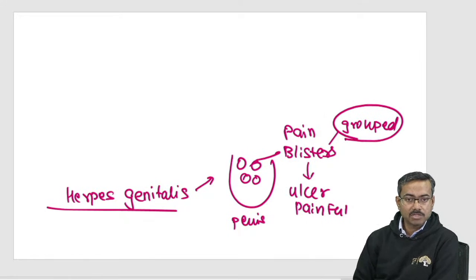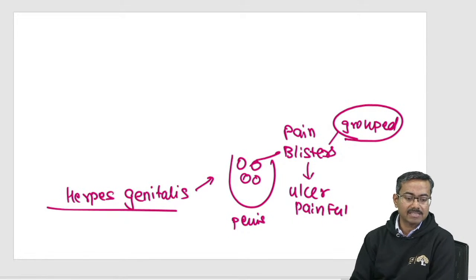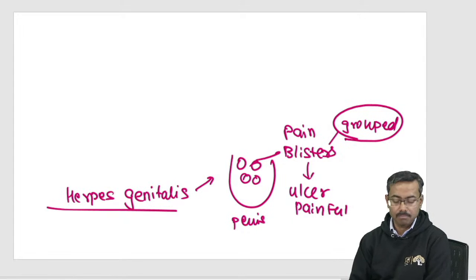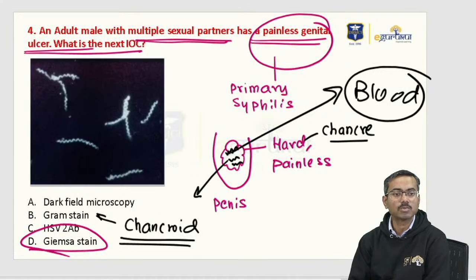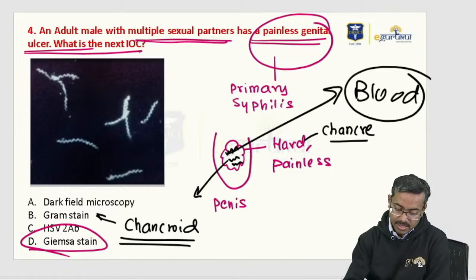We call them group blisters, and that's herpes genitalis that we can appreciate in people. Got this? So that's not the answer. Giemsa stain, the last one. Now Giemsa stain is also a stain that we use in STDs.